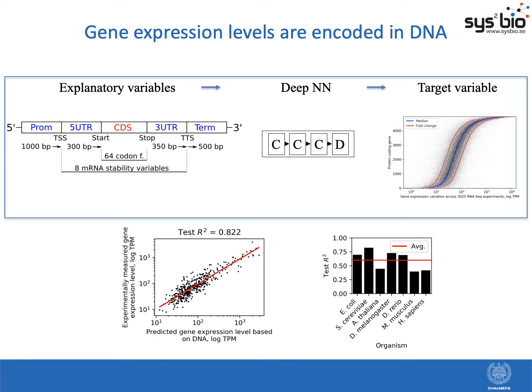The trained models with this data from yeast were able to explain over 82% of the variation of gene expression levels. We then also used other model organisms spanning from bacteria to human, a very wide range of genetic complexity. And we found that on average, 60% of the gene expression level variation could be explained from DNA sequence alone.